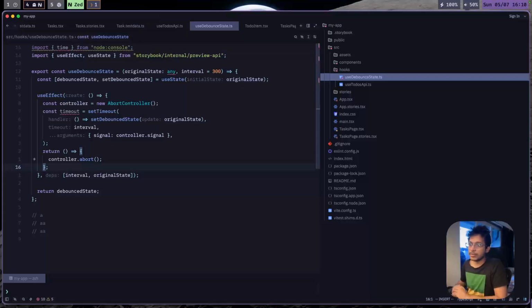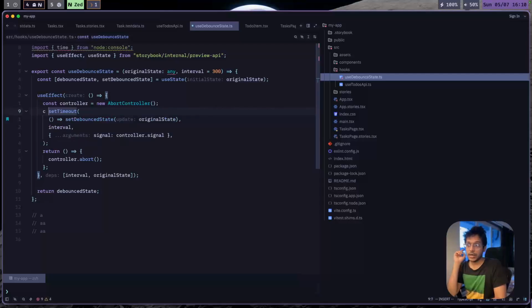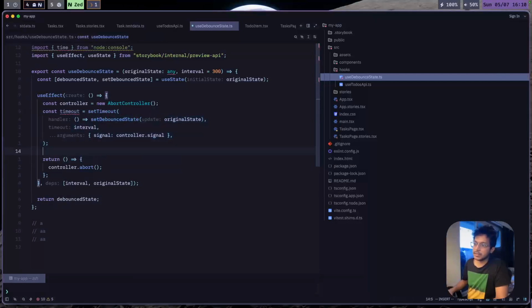So you don't have to use a timeout and clearTimeout. You can just use abort controller. The reason you would prefer using an abort controller is, let's say you have multiple such timeouts.